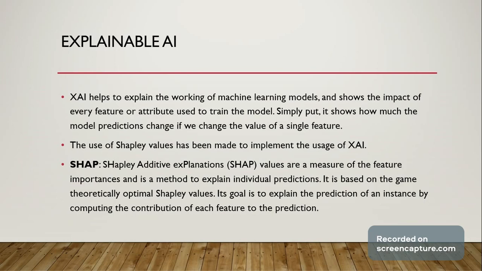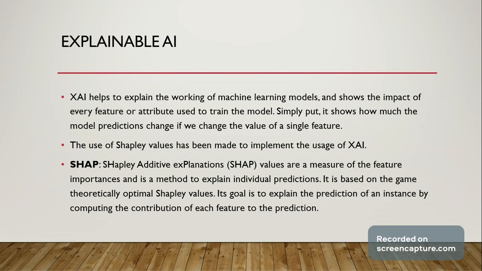Explainable AI. As we previously said, explainable AI is used to explain the working of the model and to make the model results clearer. Now, XAI helps to explain the working of machine learning models. Simply put, it shows how the model predictions change if we change the value of a single feature.